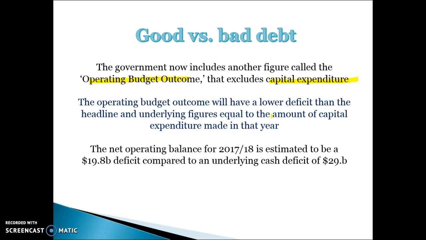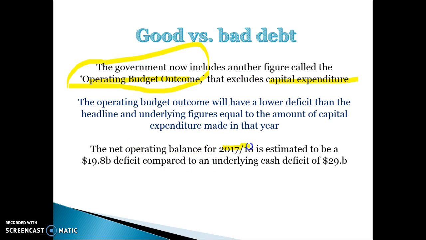current and transfer payments, because we're happy to go into debt for capital expenditure, but if we have a large operating budget outcome deficit, then that's a big concern for the budget, because way too much money is going towards current expenditure. Way too much money is going towards welfare, towards public service wages, etc. The government would accept a large budget deficit if it was caused because of capital expenditure, because that's going to provide benefits for the long term.